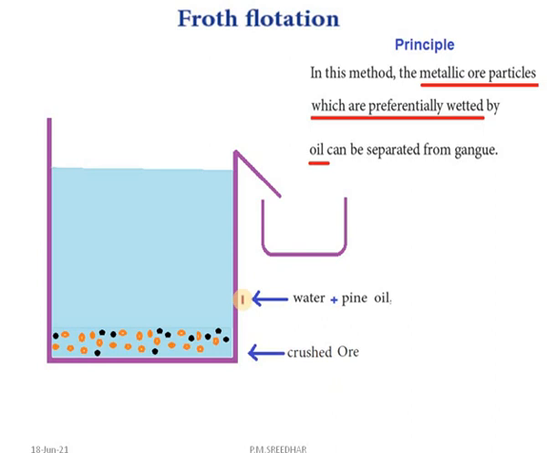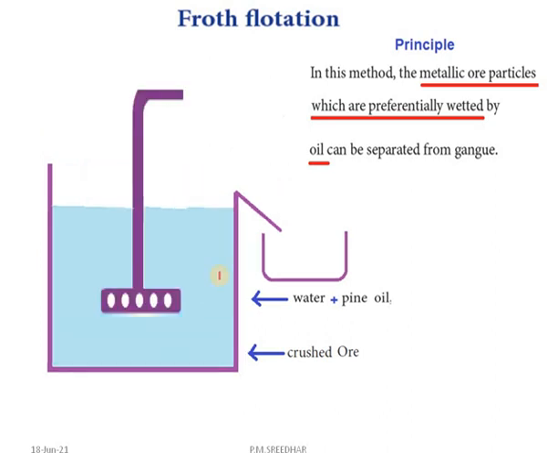What is the role of pine oil here? Pine oil is a frothing agent. With water it forms froth. Then add a little amount of sodium ethyl xanthate, which is known as collector. This combined with ore make the ore water repellent. So now by using this provision, blowing the air through the pipe, water, pine oil, crushed ore along with a little amount of sodium ethyl xanthate are agitated vigorously.